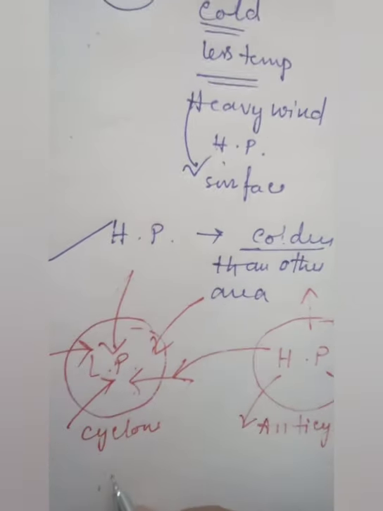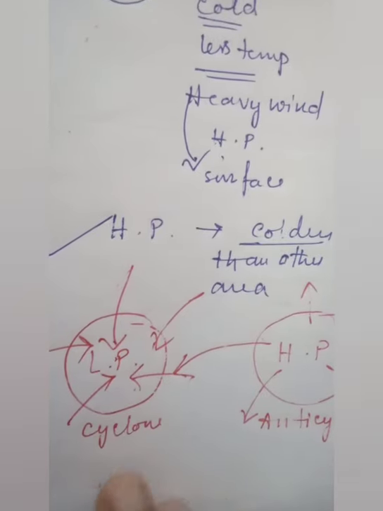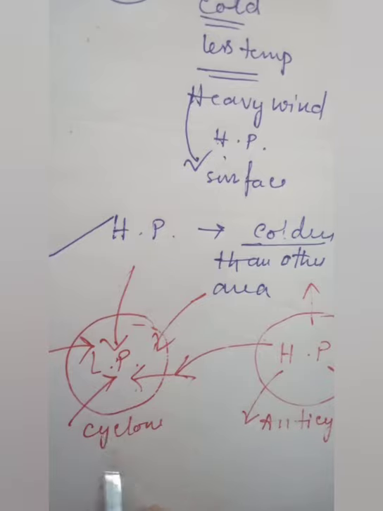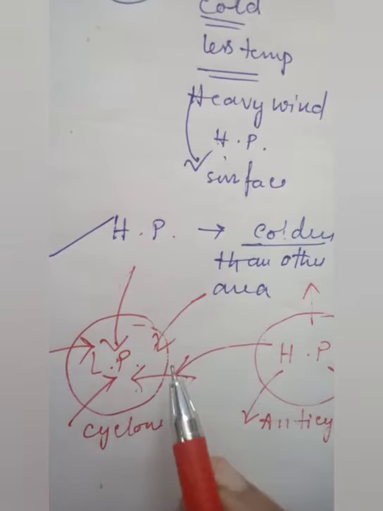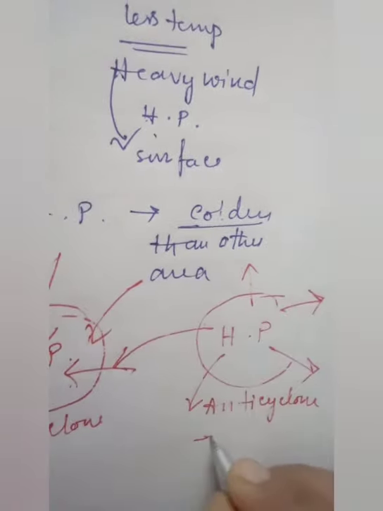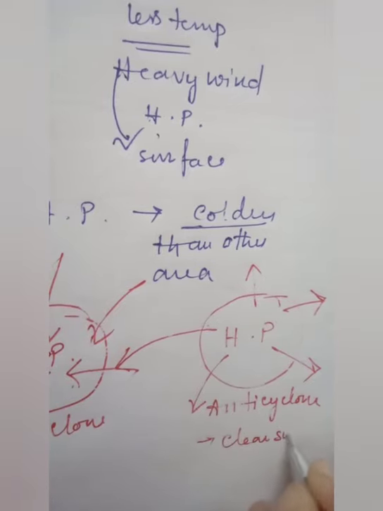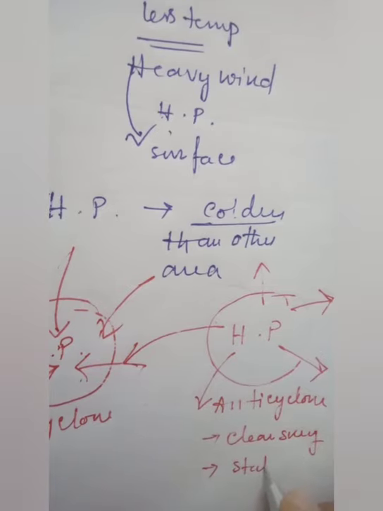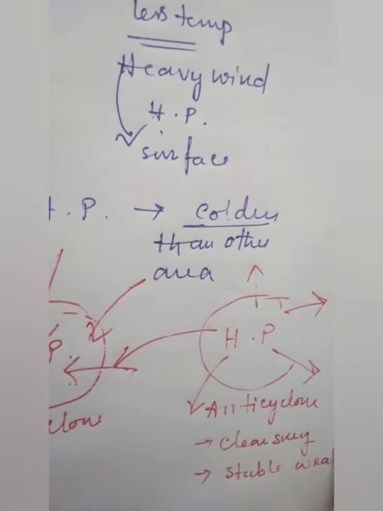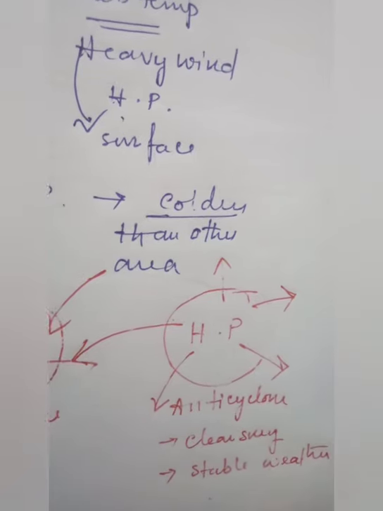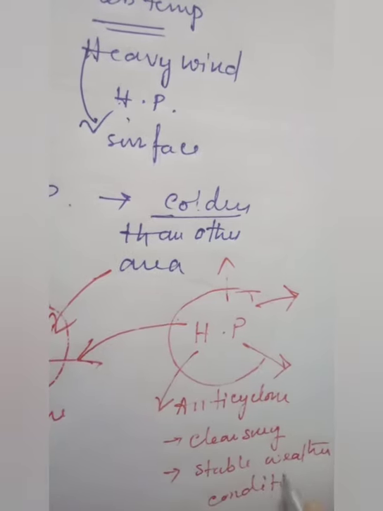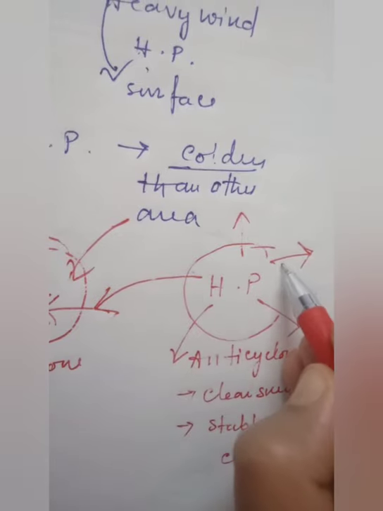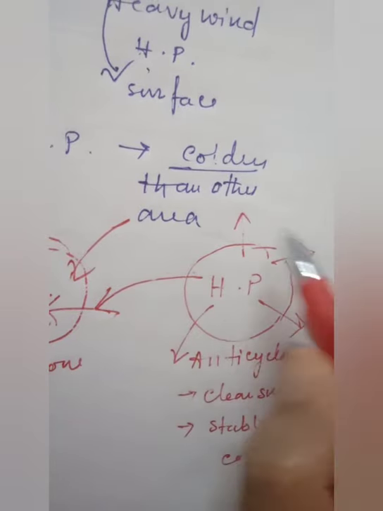The cyclone situation is always an unstable weather condition, like rain and thunderstorm, which can occur in this low pressure area. But high pressure always has a clear sky, a stable weather condition, which means no atmospheric activities in this high pressure zone.